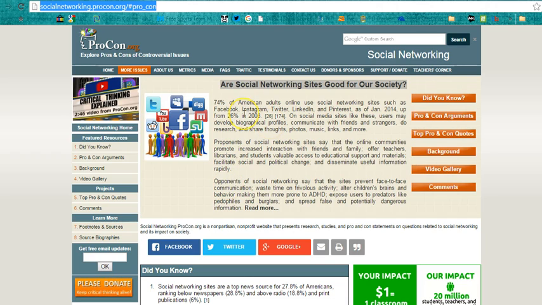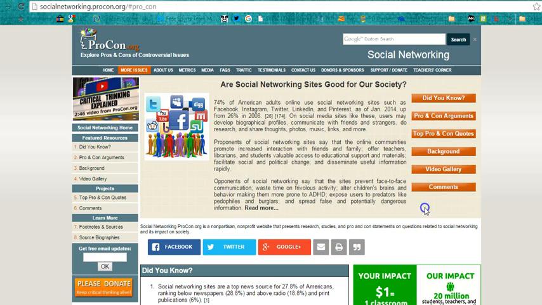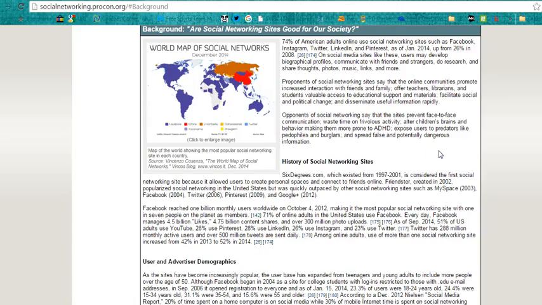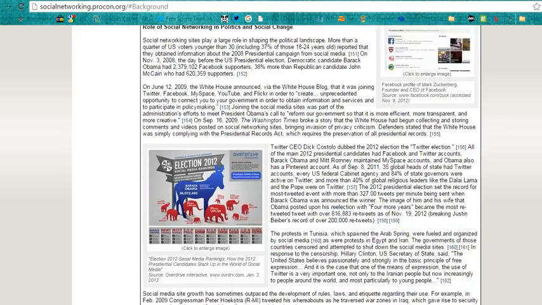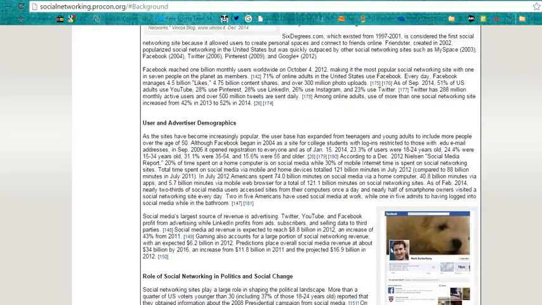Once you've added those to your worksheet, you are going to read through the top portion to get a little background information on the debate. It starts with giving you proponents of the debate and the opponents of the debate. Once you read through this, you want to read through the rest of the background information on the debate, which is found here, back up in the background. You will read through this information and then answer the first two questions on your worksheet.